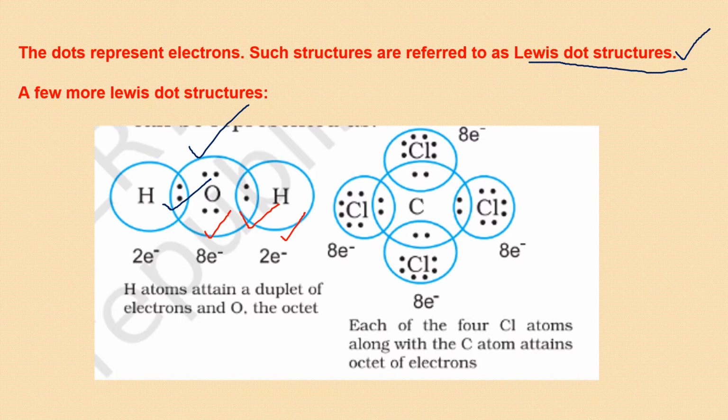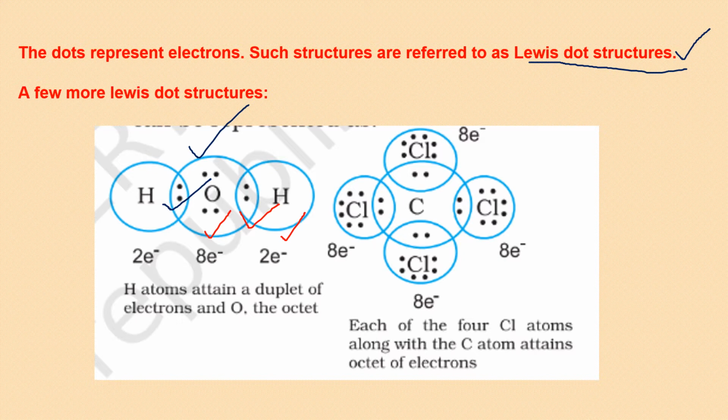Same way, carbon tetrachloride: carbon, which has 4 valence electrons, shares them with 4 chlorine atoms. So each one's octet is complete. As you can see, the electrons are encircled to show you that around each atom there is an octet.